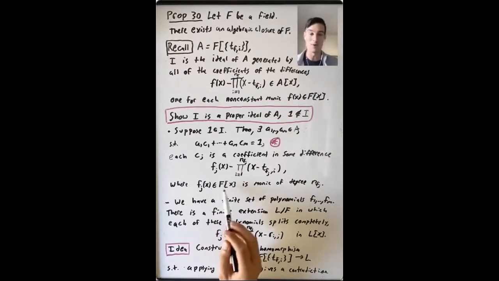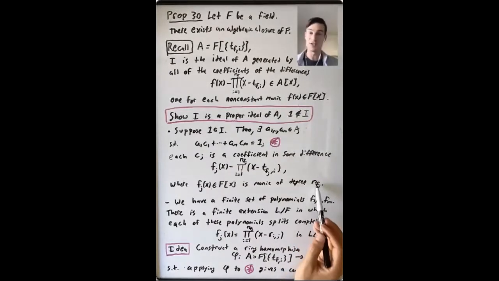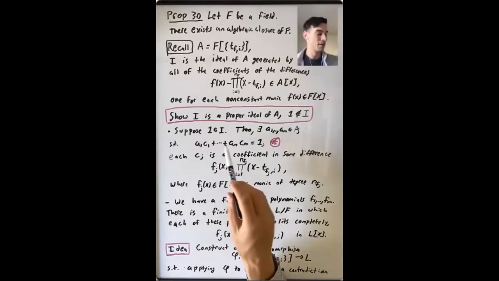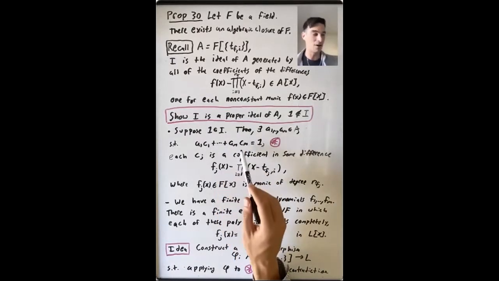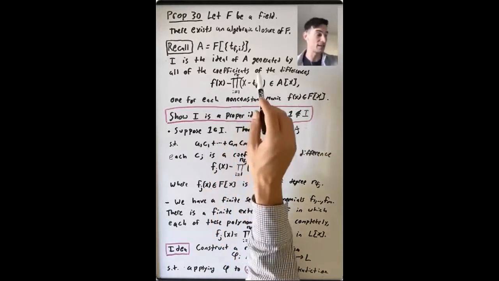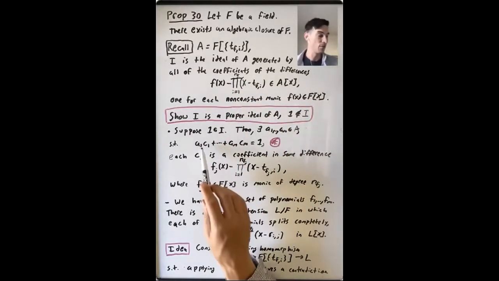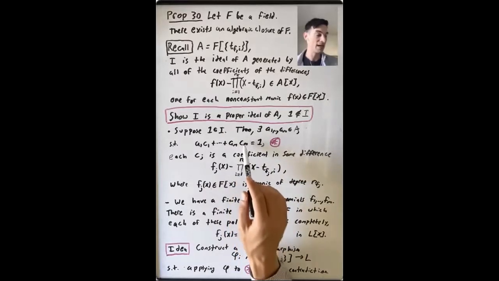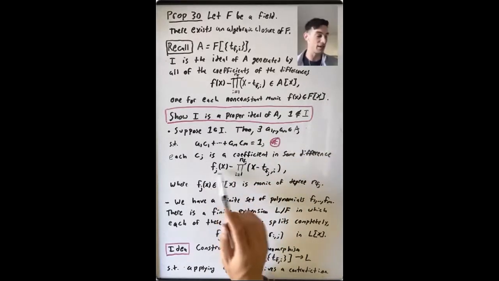This is some monic polynomial of degree n_{f_j}, and it's at least 1. Okay, so where has this gotten us? Since elements of I are finite sums of something in A times one of these elements, if we have some way of writing 1 as a_1 c_1 plus plus plus a_m c_m, each c_j is associated to some polynomial f_j.